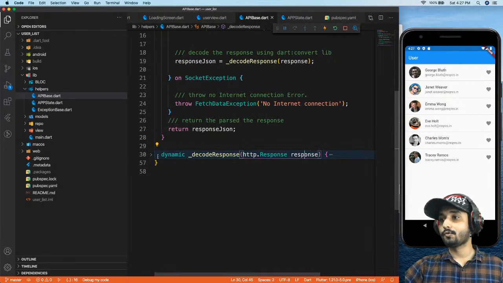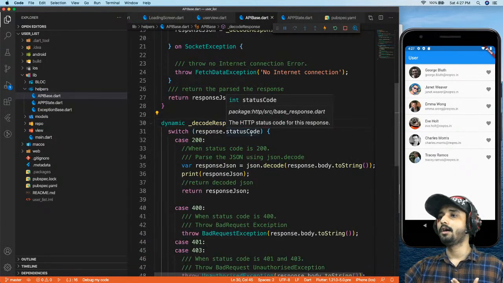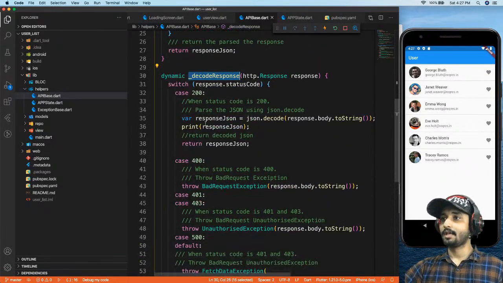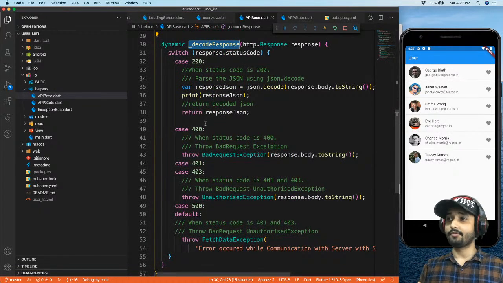So what we need to do is go to this particular decodeResponse, right? Now, as you know, if you are a backend developer, or you might know this if you are a front-end developer as well, whenever you get something from the server, you're going to get a status code.